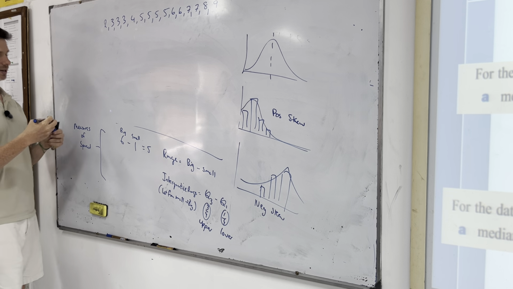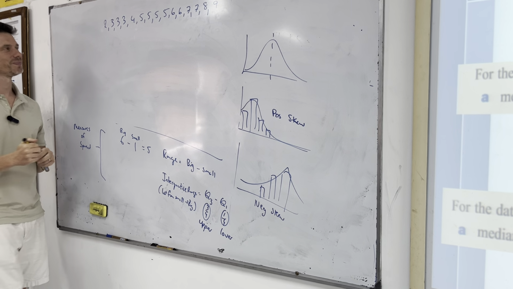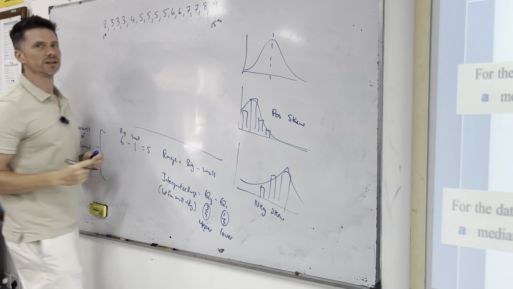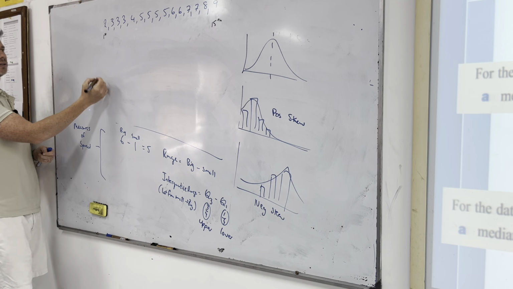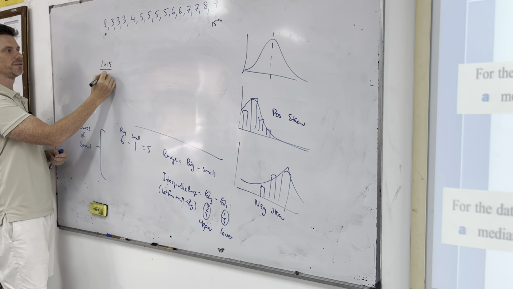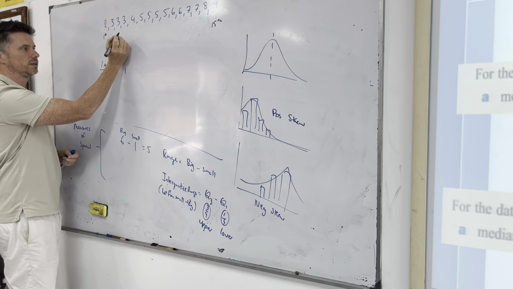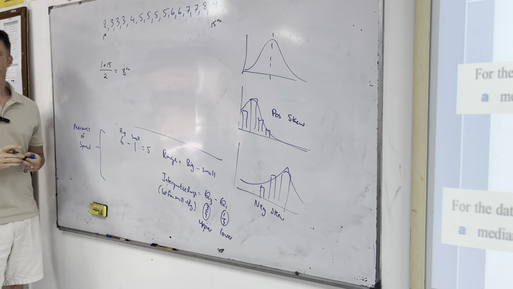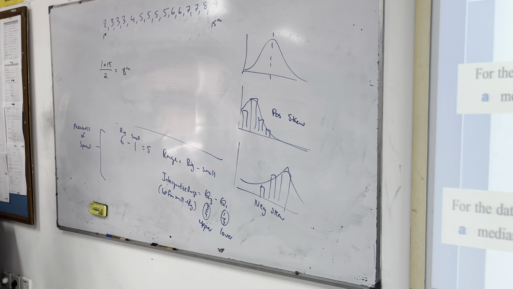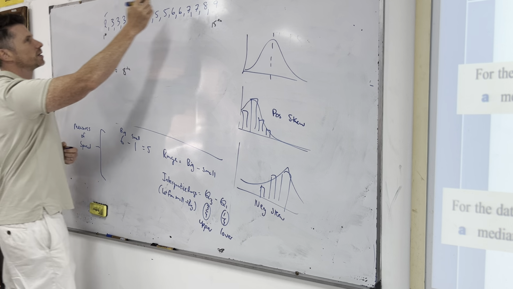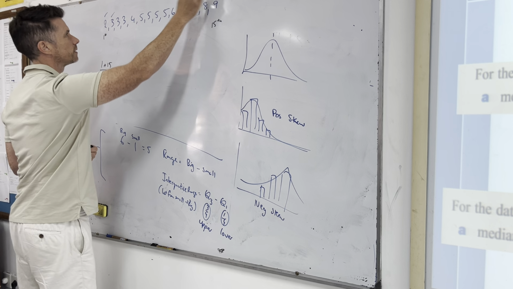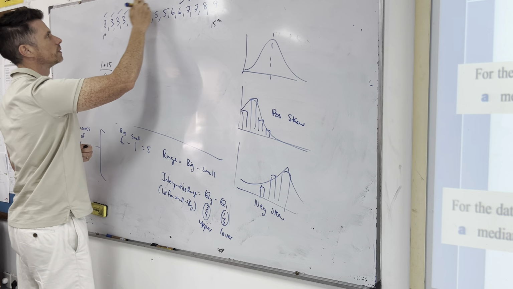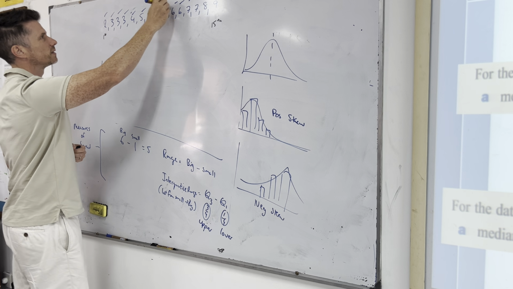All right, so remember, we did this yesterday. This is the first number. This is the 15th number. So added together, the average of the first and 15th number is going to be the 8th number, isn't it? So you could do it crossing off as well. If I cross off the first, the last, second, third, fourth, fifth, sixth.